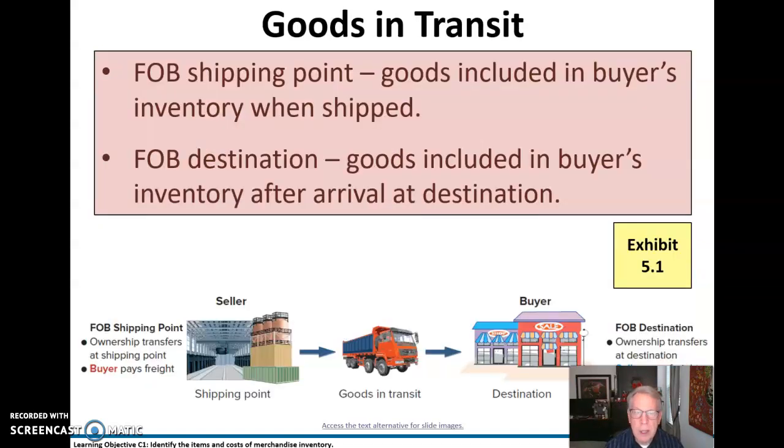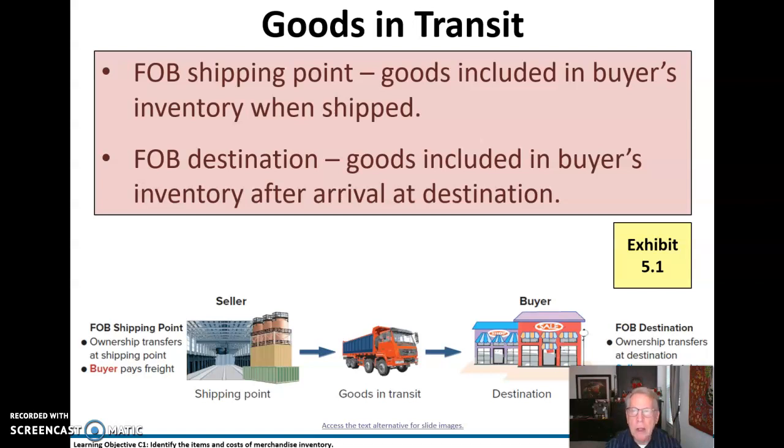Goods in transit. Here, FOB, key term here. FOB stands for free on board. Not exactly sure why it is called that, but FOB determines when transfer of title occurs for that inventory. So, the FOB shipping point means that the goods are included in the buyer's inventory when they are shipped.